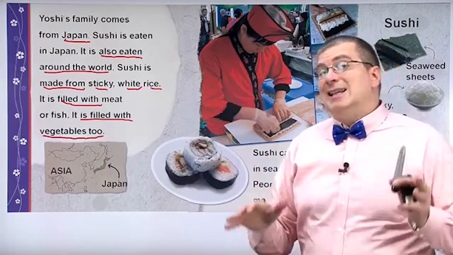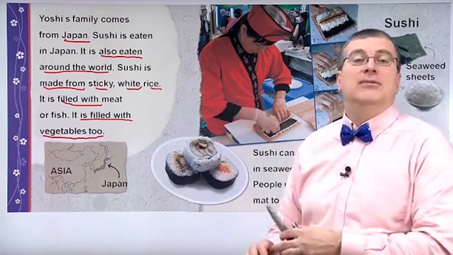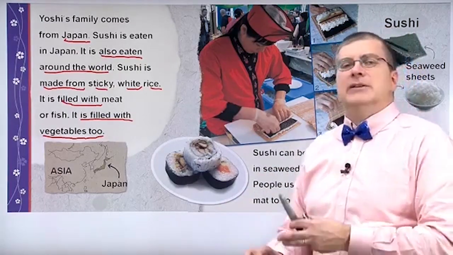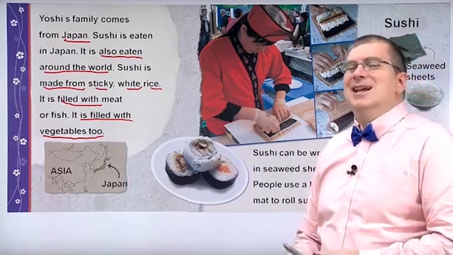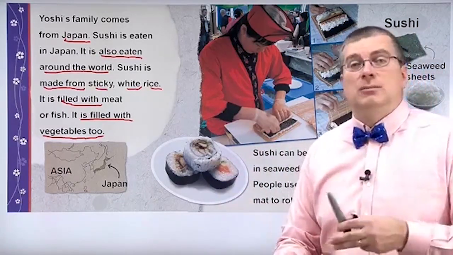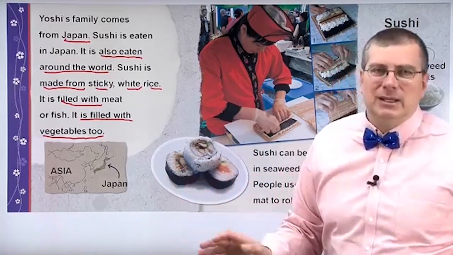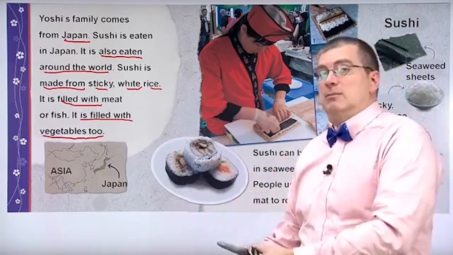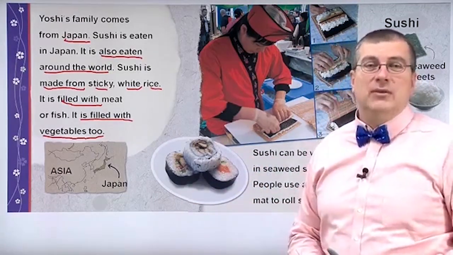So there are different kinds of sushi. Some sushi has meat, like beef or chicken maybe. Some sushi has fish. That's the most common. Sometimes people put vegetables, no meat. Maybe some people don't like to eat meat, so they only eat vegetables. So they put vegetables in the sushi instead of meat.